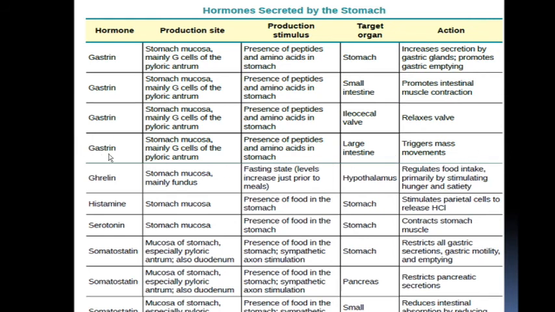What is the role of this hormone in the large intestine? It triggers mass movements. At the ileocecal wall it relaxes the walls, and in the small intestine it promotes intestinal muscle contraction, and in the stomach it increases secretion. Okay, somatostatin, mucosa of the stomach.